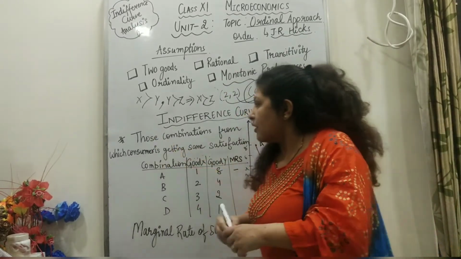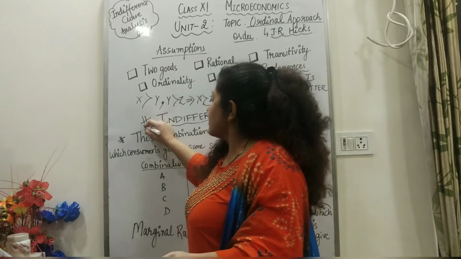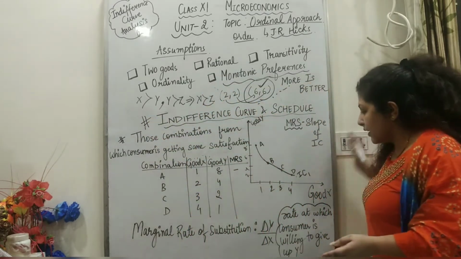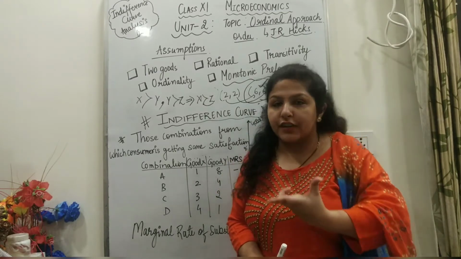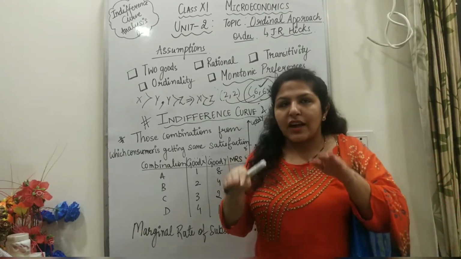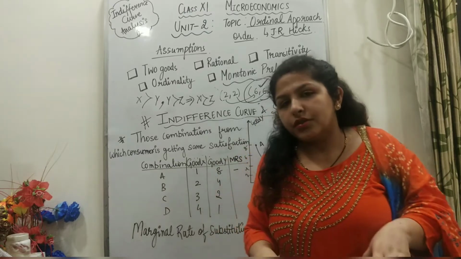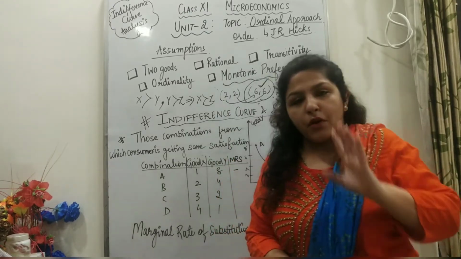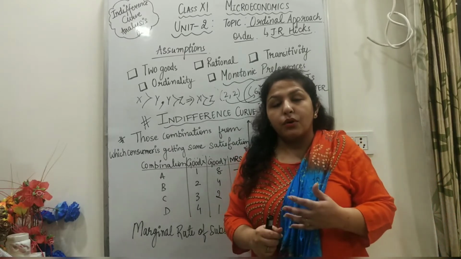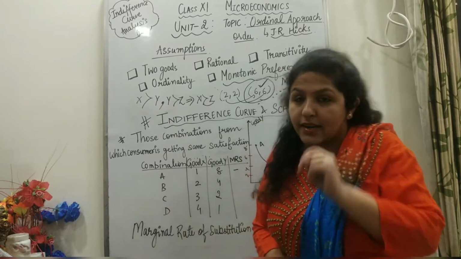So let's come to the essence of the chapter, that is the indifference curve and schedule. We need to understand it properly. Let's start. So what do you mean by indifferent? Indifferent means you are having the same satisfaction from two goods. Let's say you want to go for a concert. There's a Sonu Nigam concert nearby, and you want to go and you have 2 tickets.